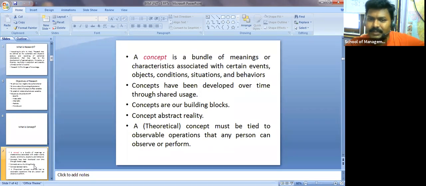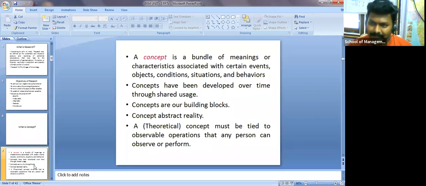Okay, so you are assigning some meanings or characteristics, maybe events, objects, conditions, situations, or behaviors, right? So that is one concept. Now I may say that one marketing company comes up with one particular concept. It may be an event, an object, a condition, a situation, a behavior, or maybe a bundle of meanings. Okay, concepts have been developed over time through shared usages.